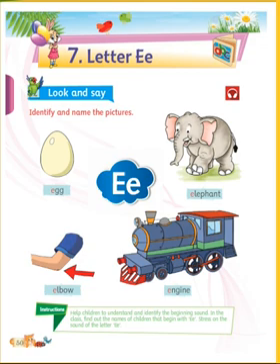Now we can start chapter 7, letter E. First letters we learned: A for apple, B for ball, C for cat, D for dog. Now which letter is this? This is E. E for elephant, E for egg.